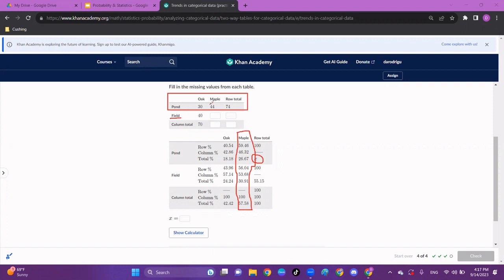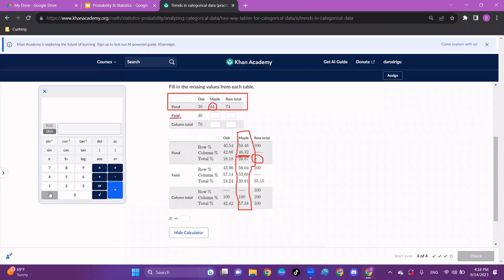What I know is that there were 44 maples by the pond. So if I look at the maple and the column percentage, those 44 trees represent 46.32% of all maples. So what I'm going to do is figure out what the total amount of maples is. Similar to what we did last time, I'm going to do 44 divided by 0.4632. This is going to give me the total number of maples, which is 95.